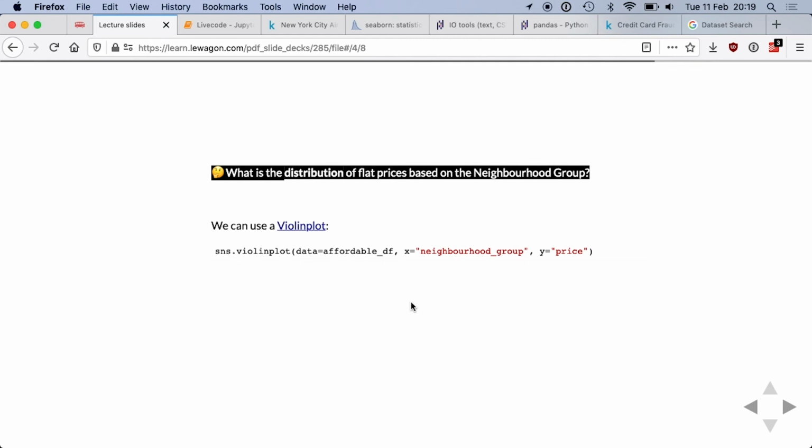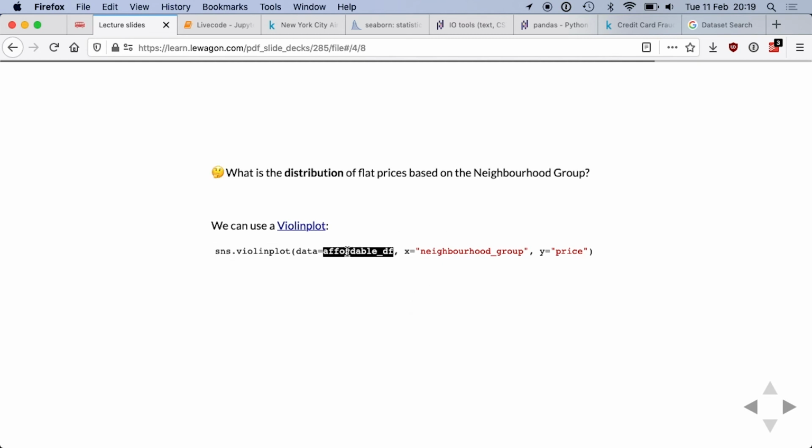And to do so, we are going to use another kind of plot, which is a violin plot, which is a nice one. And here we are going to say, this is the data frame I want to plot. I want to plot in the x-axis the neighborhood groups, and the y will be the prices. And I will plot the distribution of the price. So 5 distributions will be plotted thanks to this one. So let's run it.